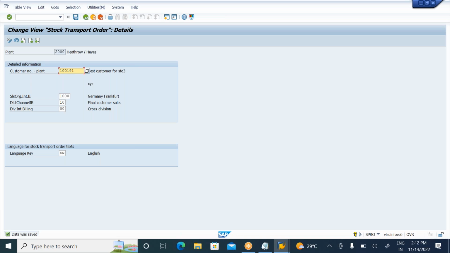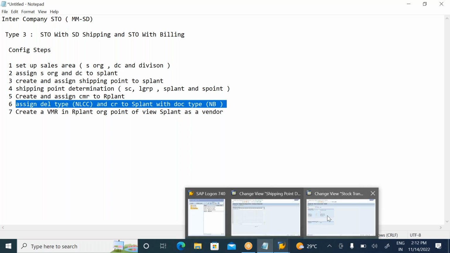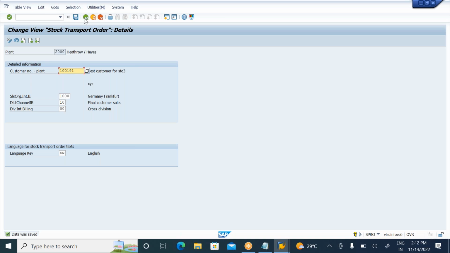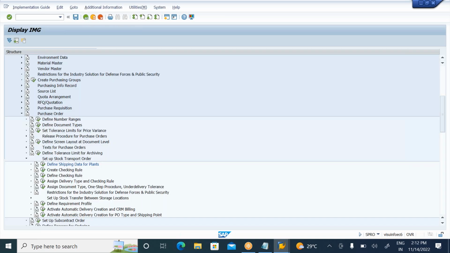Now what is my sixth config step here? Up to the sixth config step remains the same. Only for type 2 STO, the delivery type will be NL, but in type 3 STO, the delivery type is NLCC. And the document type NB: here, document type for type 2 is NB and UB, for type 3 is NB document. So all the six configs remain the same. Let us observe the sixth config step also.